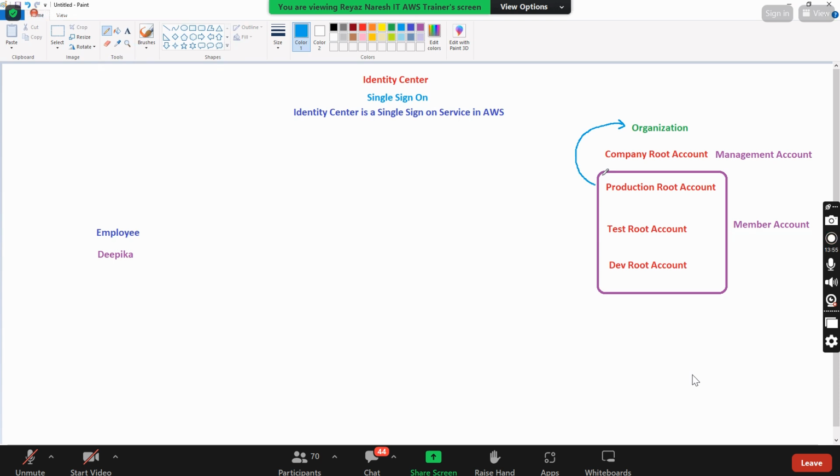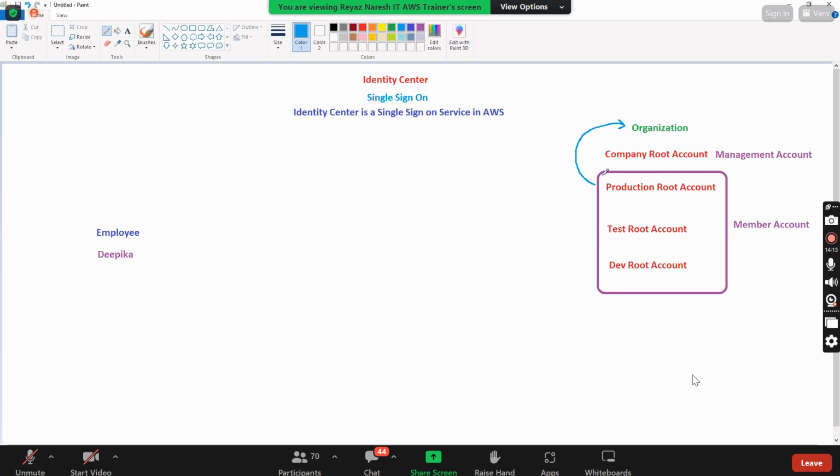You understand what is the concept of organization? Instead of having individual root accounts, let's combine all the root accounts and manage them by only one master root account. That is called the management account, and that is done using the Organizations concept. Is this clear till here?